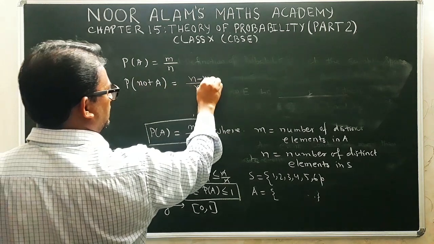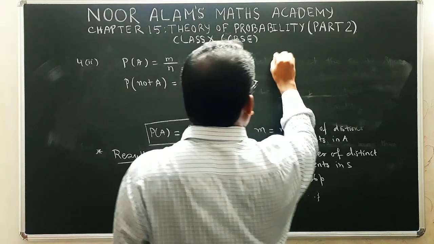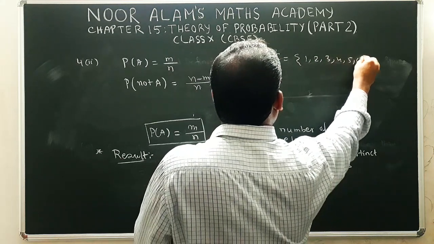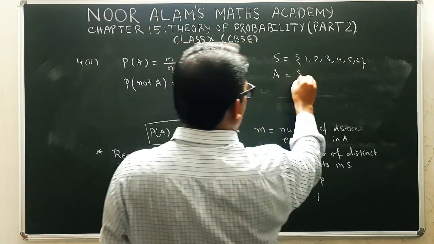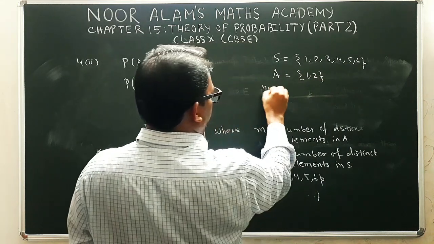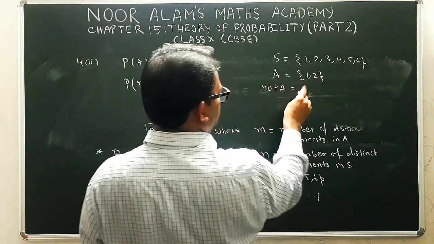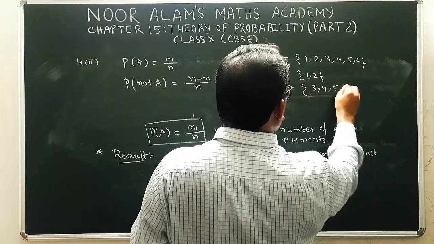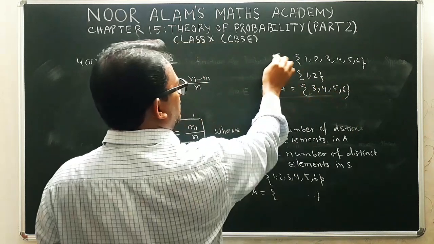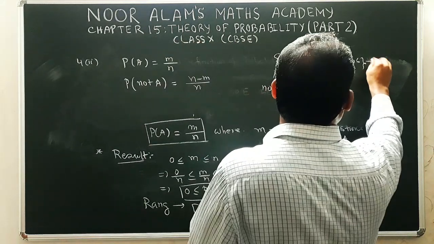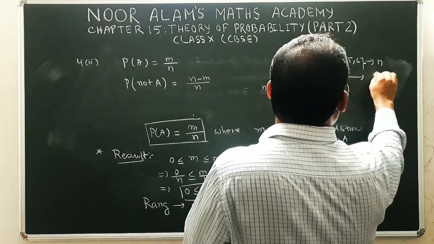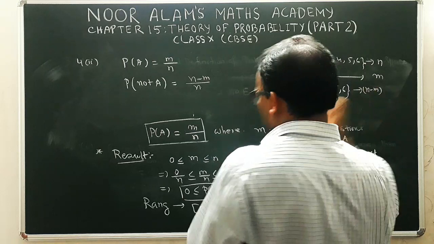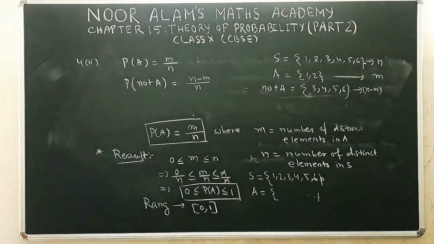then the number of elements not present in A must be n minus m. For example, here we see, suppose you have 1, 2, 3, 4, 5, 6. If A contains 1 and 2, then not A, the elements not present in A, are everything except 1 and 2, that means 3, 4, 5, 6. The same logic we apply here. If S contains n elements and A contains m elements, then not A contains n minus m elements. Is it clear? Hope all of you understand this.